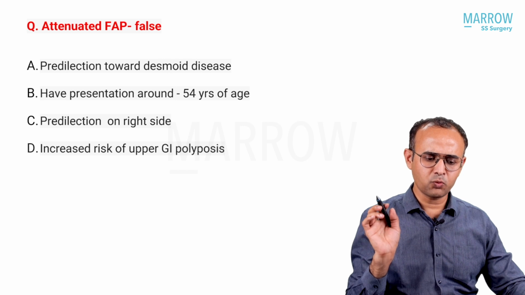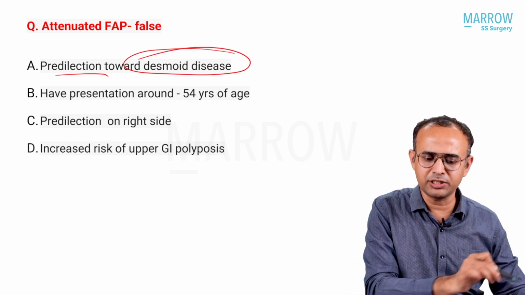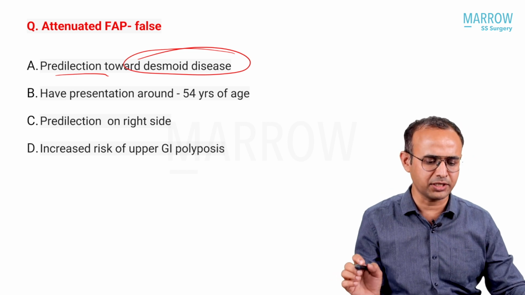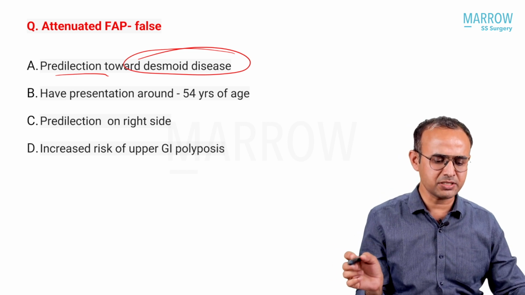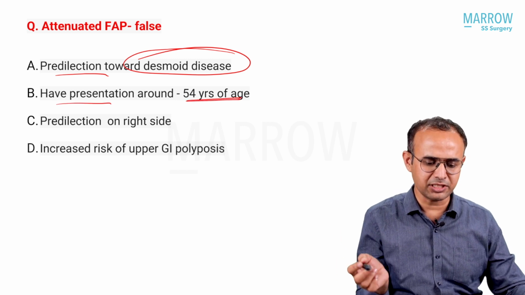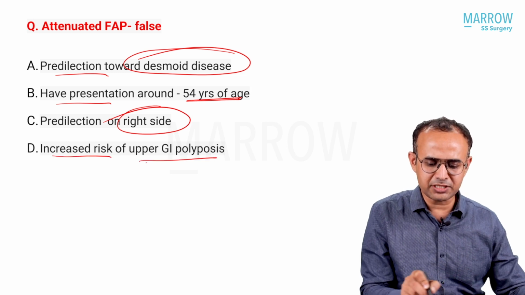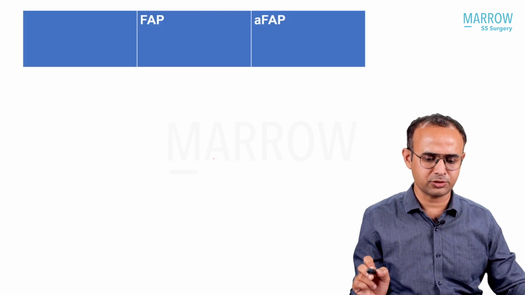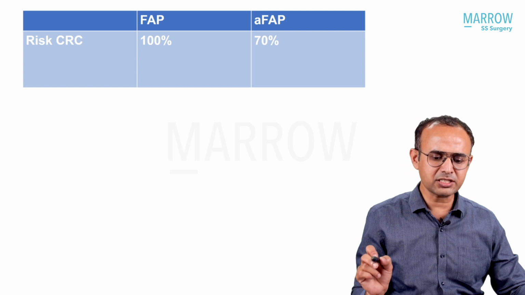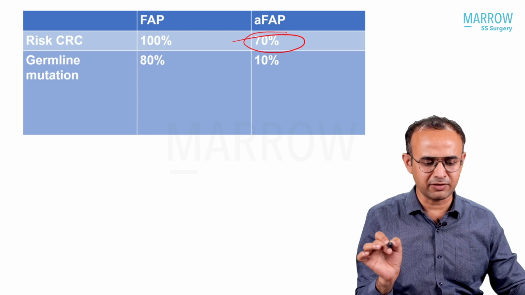Attenuated FAP, what is false? Predilection towards desmoid? Yes, attenuated FAP has more desmoid disease. Presentation of cancer is around 54, a delayed presentation of cancer. More on the right side, it's true. Increased risk of upper GI polyposis, it's exactly not. We have seen the risk of colorectal cancer in attenuated FAP is 70%.